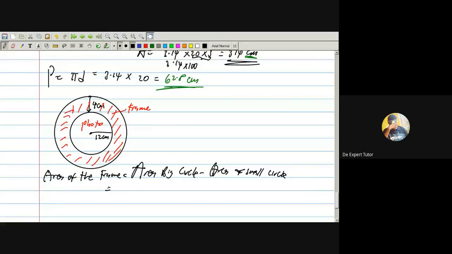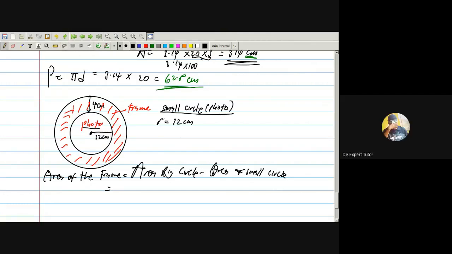Area of big circle. Pay attention. Let me just give you their details here. The small circle, which is the photo. What is the radius of that small circle? Look at the photo here. What's the radius? 12 centimeters. Do you see it?